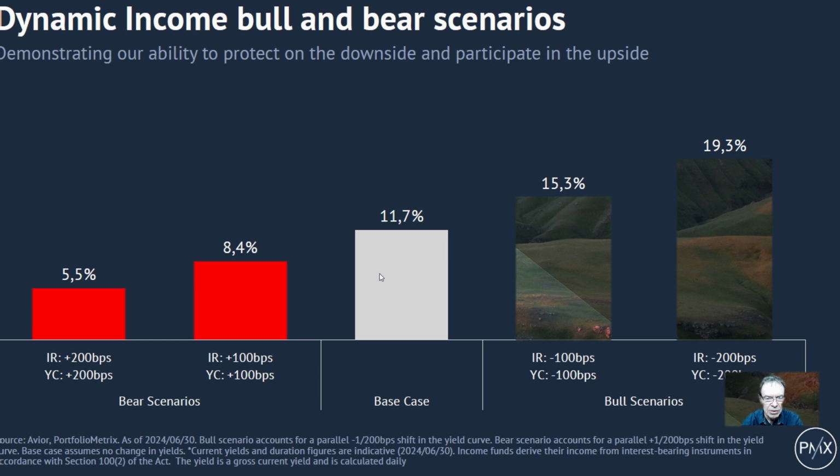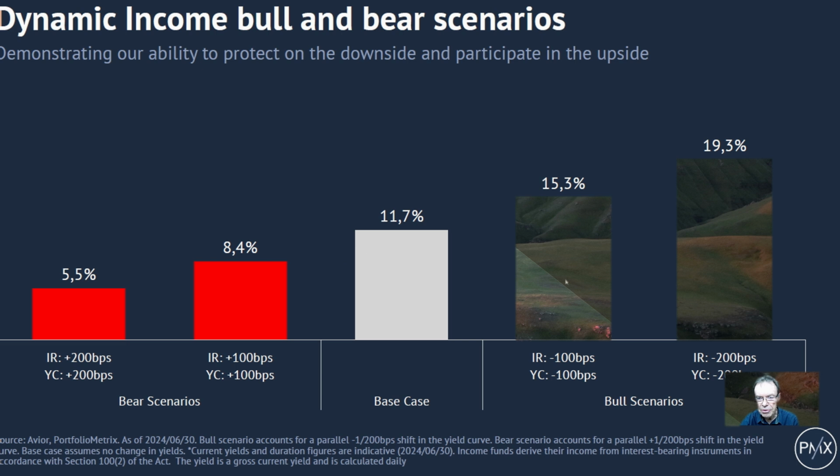But let's say interest rates rise and they don't fall in the next year, then the resultant return on that fund will come down to 8.4% from the 11.87% where we are now. And should interest rates rise by 200 basis points or 2%, we will do even worse, where we can only expect 5.5%. Still not negative, but it's not what we really want.